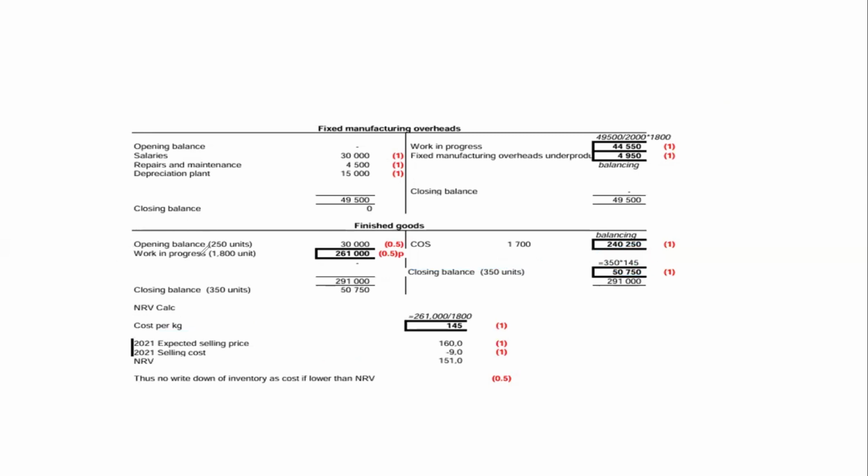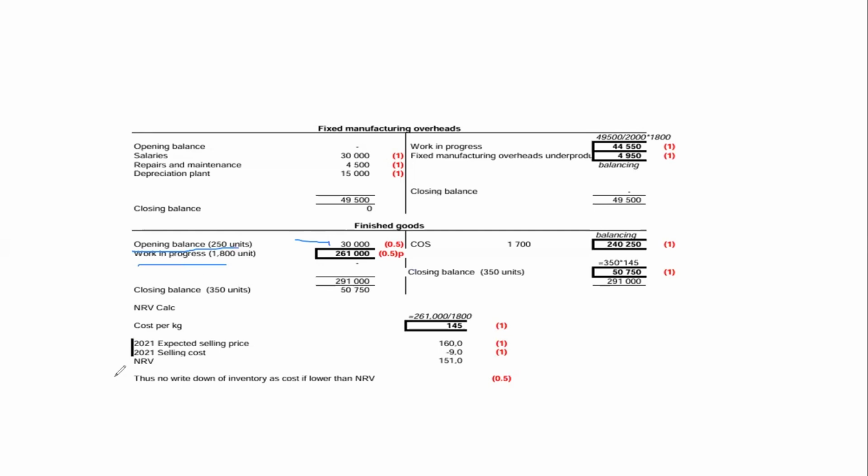So it's also an inventory account. Remember that? Increases are on the debit side, which means the opening balance should be on the debit side. The opening balance is given under the balances, 250 units, and the amount is 30,000.